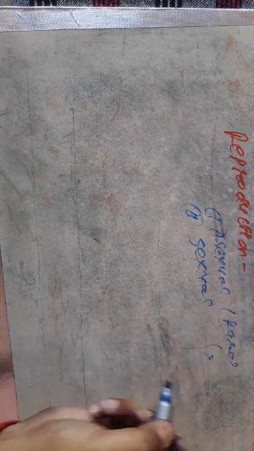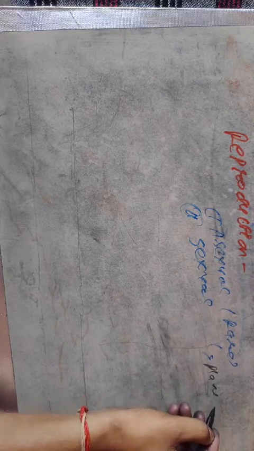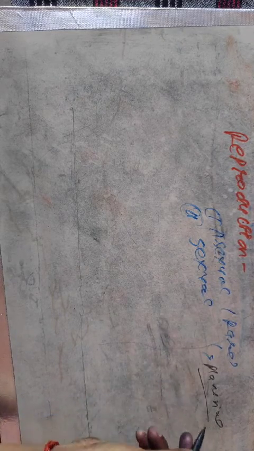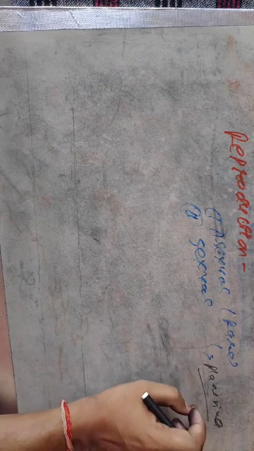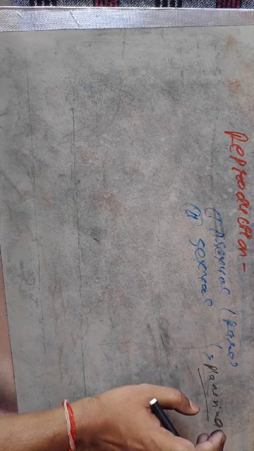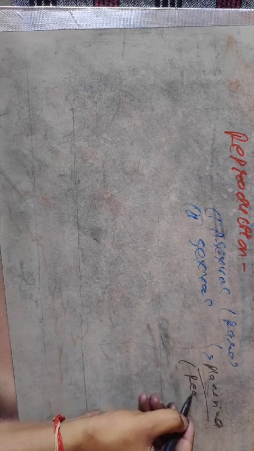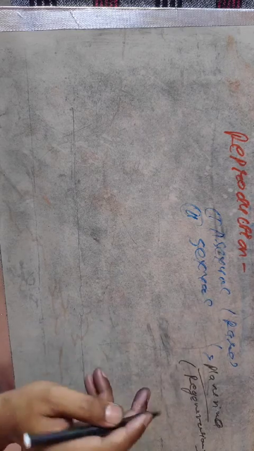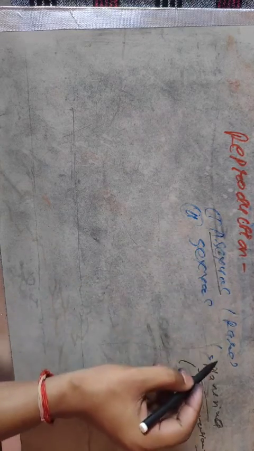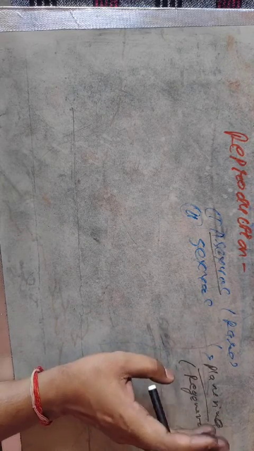For example, it is only found in planaria. Planaria belong to Platyhelminthes, and they show reproduction only at the body level. That phenomenon is known as regeneration, and you are well familiar with the word regeneration from class 10th. So asexual reproduction is uncommon in the animal kingdom.